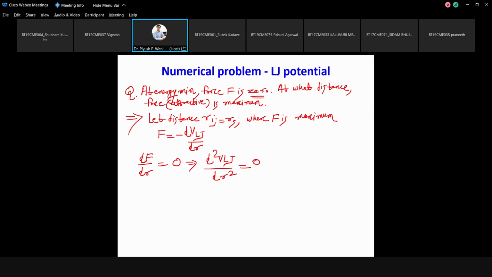So you can solve this and ultimately get some value of Rs. I would suggest you guys find out the value of Rs. I will ask next time. There are some more parts to this. I will take it next time.